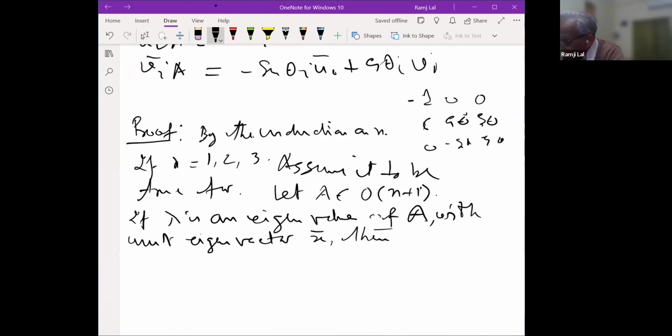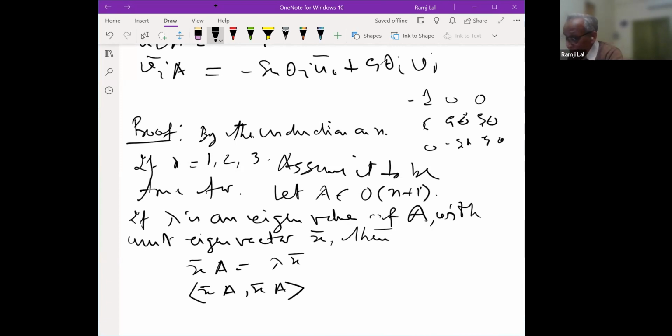Then observe, what will happen? Then A X bar is equal to lambda X bar. Now A is an orthogonal matrix, so A indeed is a Hermitian matrix because it's a real matrix, so its conjugate is A. I'm taking this complex unitary inner product.